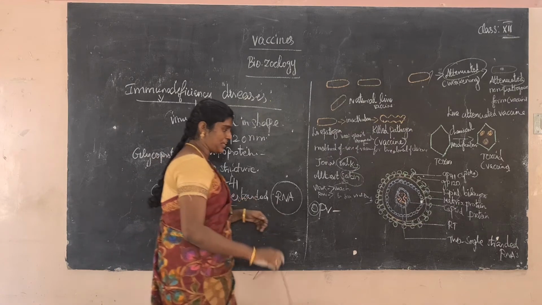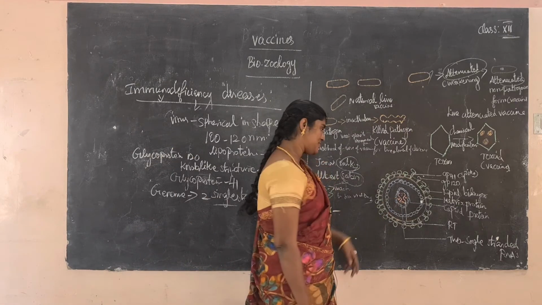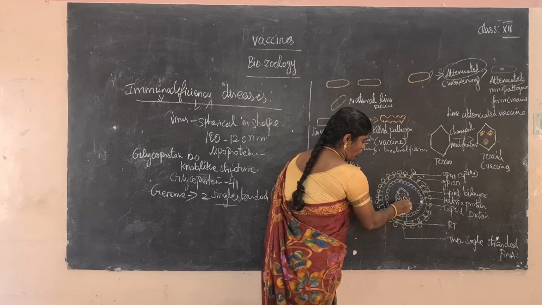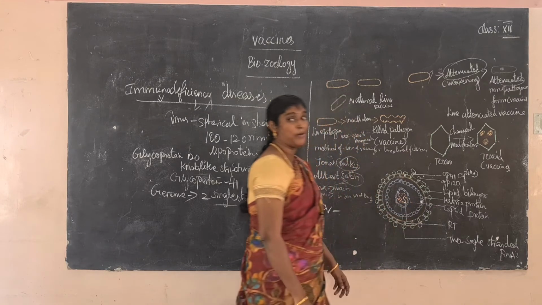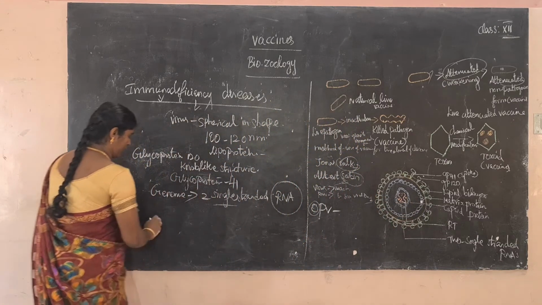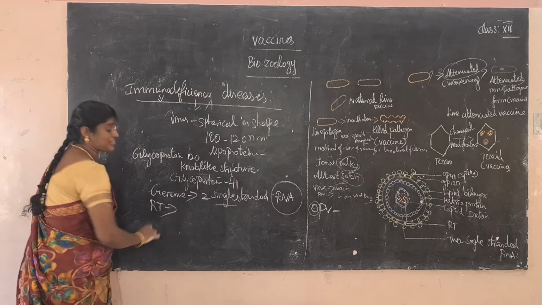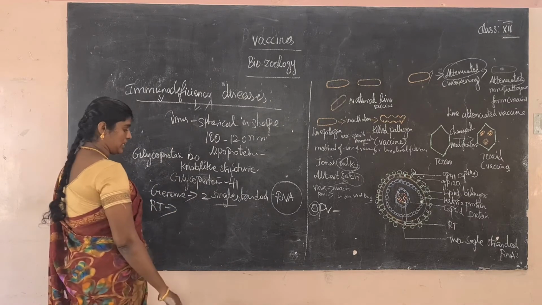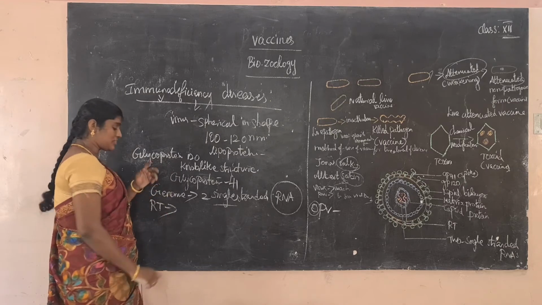But the virus also contains some enzymes. What are the enzymes? This small round structure is an enzyme, named RT. What is RT? RT means reverse transcriptase. It is a special enzyme, reverse transcriptase.